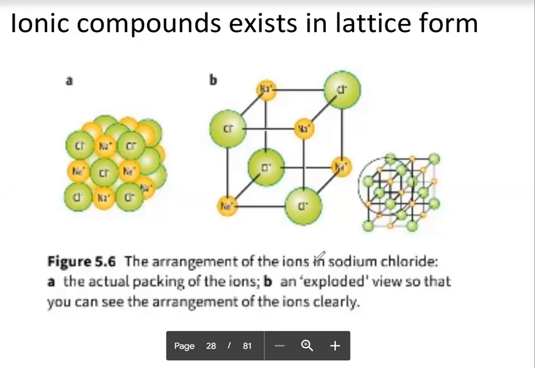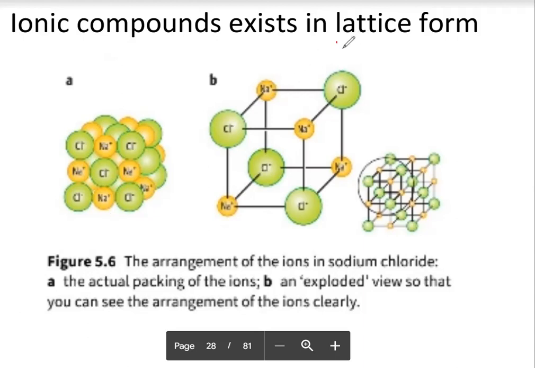Now we have a lattice of sodium chloride where one sodium is surrounded by 6 chloride, because it's a three-dimensional figure. So one chloride in return will be bonded with 6 sodium ions, right? This is known as the lattice structure.